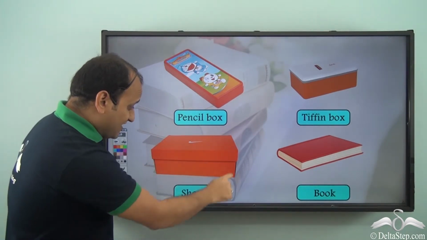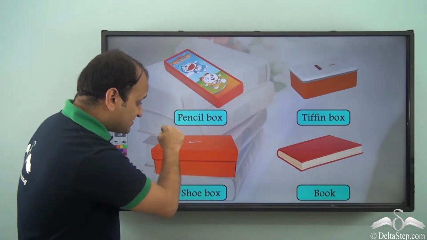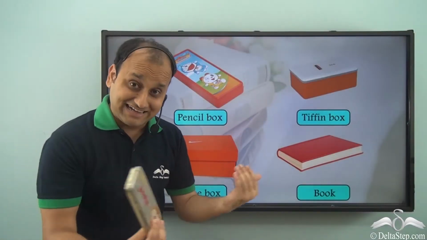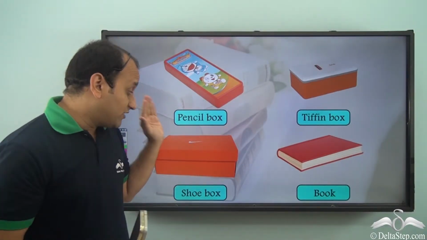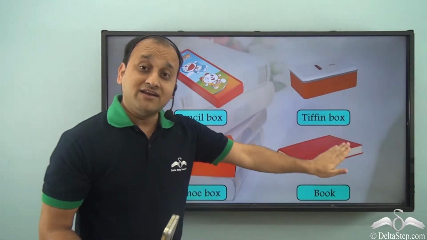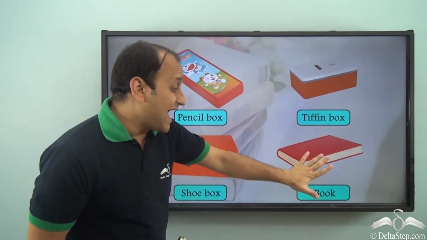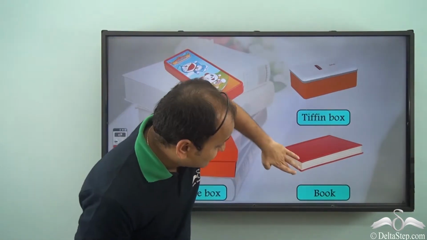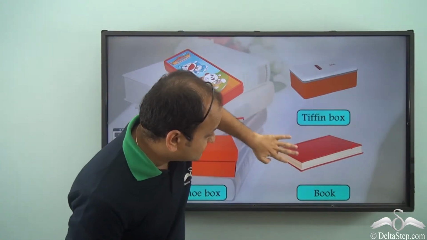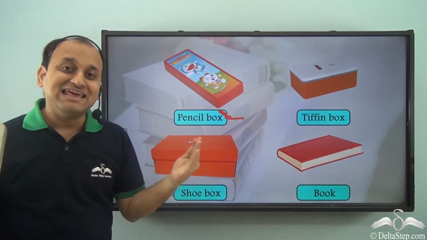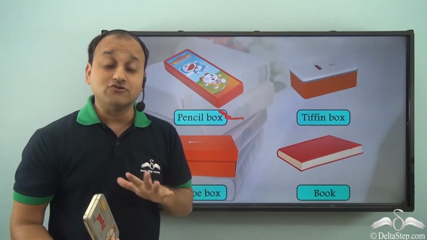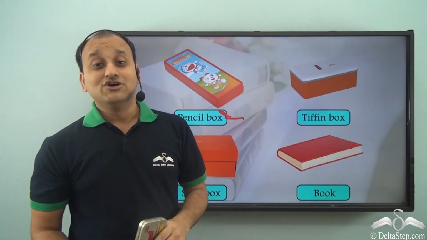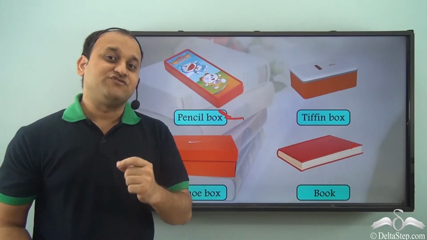You can see rectangular. Even this face is rectangular. So different rectangles have come together to give you this shape. Even the book which we use has a cuboidal shape. So you see, this is one rectangle, this is another. So many rectangles come together to form a cuboid. So that's another shape which we have learnt about.